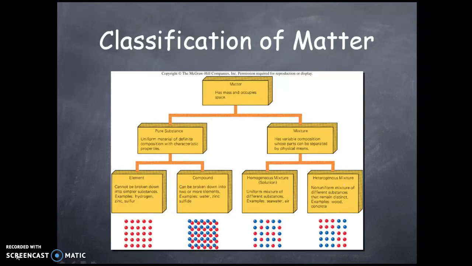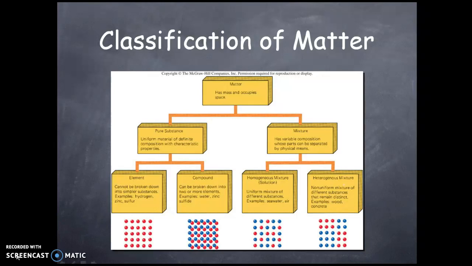This pure substance, if you further break it down, could be an element or a compound. An element is something which cannot be broken down into simpler substances, such as hydrogen, oxygen, zinc, sulfur. And a compound can be broken down into two or more elements, such as water and zinc sulfide. Water can be broken down into hydrogen and oxygen, and zinc sulfide can be broken down into zinc and sulfur.